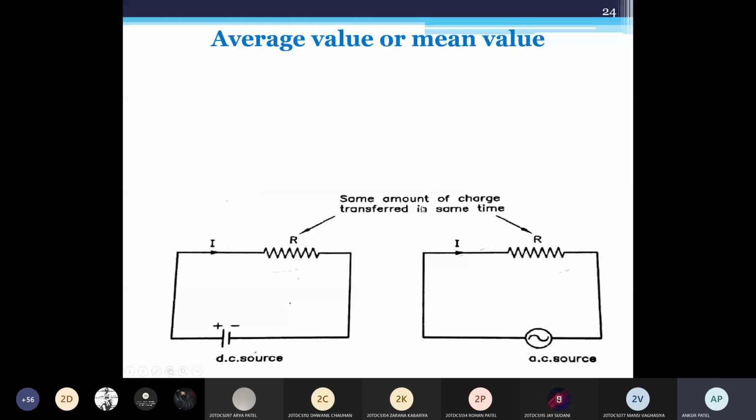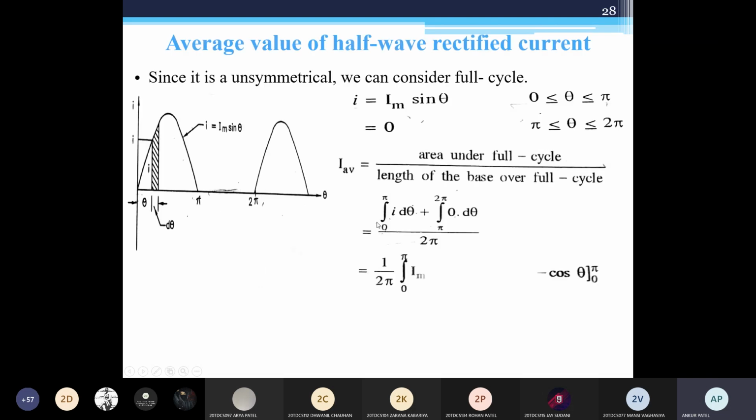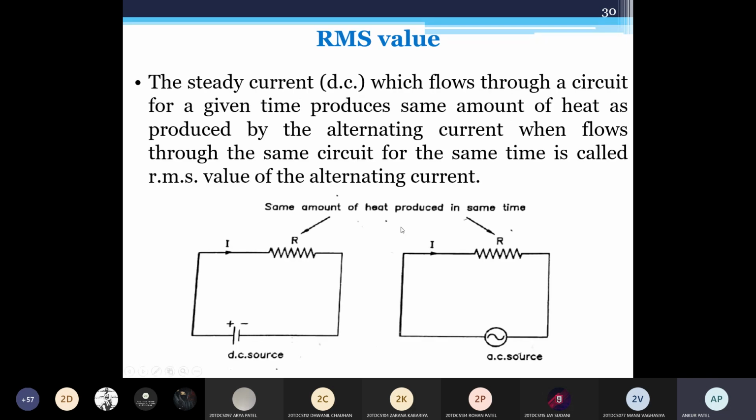Why am I repeating this? Because many of the students, according to my experience, are not writing these definitions, or they are writing wrong definitions. Okay, this is your RMS value. The steady current DC which flows through a circuit for a given time produces the same amount of heat as produced by alternating current when flowing through the same circuit for the same time is called the RMS value.